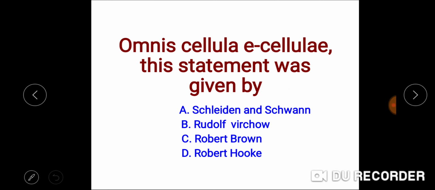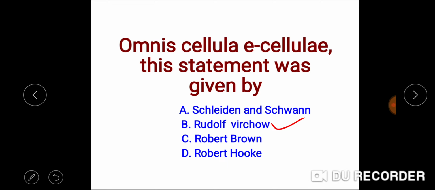So the next question is omnis cellula e cellula. This statement, that new cells arise from the pre-existing cells, was given by Rudolf Virchow, as I already mentioned in the previous question. So the answer is Rudolf Virchow. This statement was given in 1859.